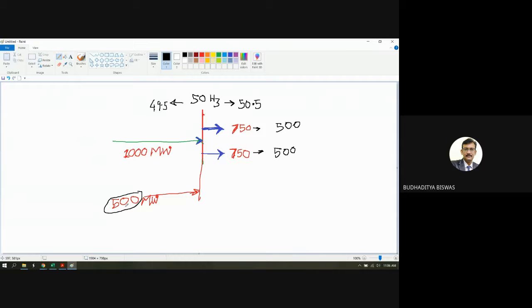Why? Because if they are not generating anything, they will not be paid anything. So why would they listen to this advice? They again try to generate 500 megawatt and supply it to the grid. In this condition, when the generation is more than the load demand, what about the frequency? Does the frequency tend to increase or decrease?